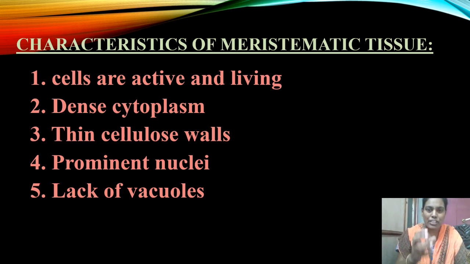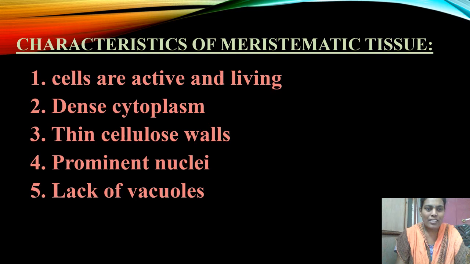The cells which form this meristematic tissue are very active and living. Also, these cells contain dense cytoplasm. Dense cytoplasm is thick cytoplasm. And this type of cell contains thin cellulose walls.